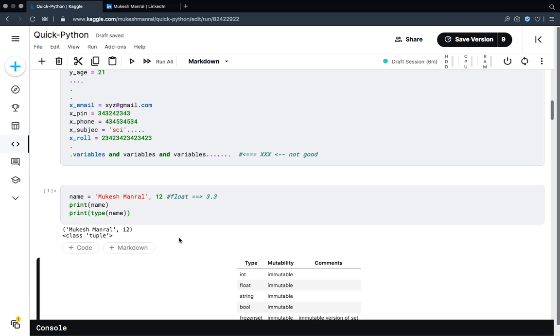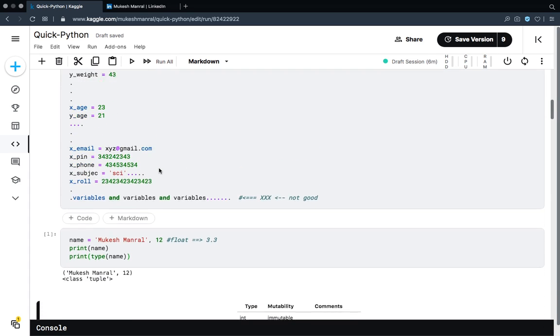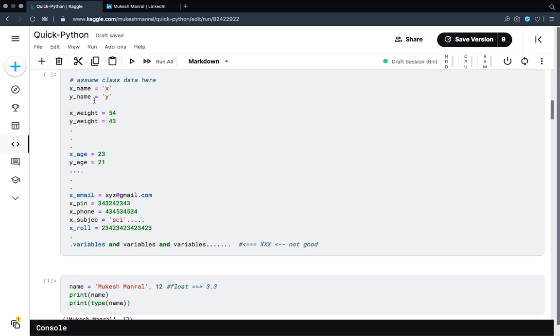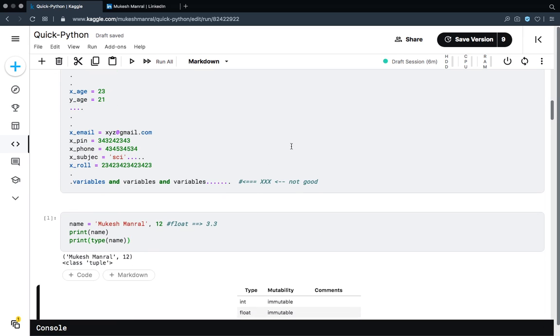But in our case, the way we are saving the information is kind of tedious, because we are creating variables again and again for a single person. There are multiple variables. Okay, so if at this point you are wondering that this is not the right way to do it, then you are right.